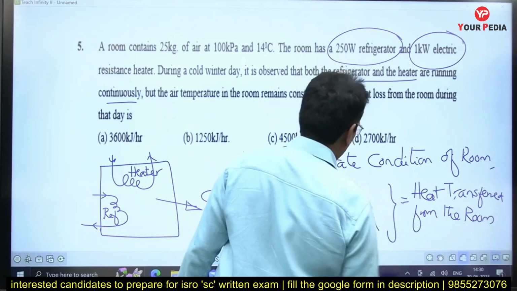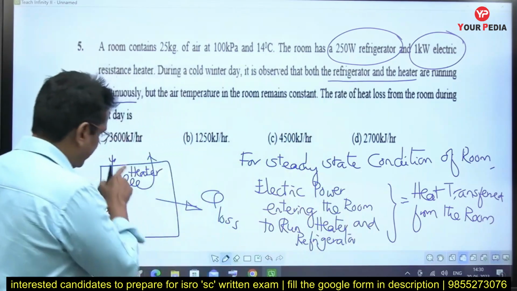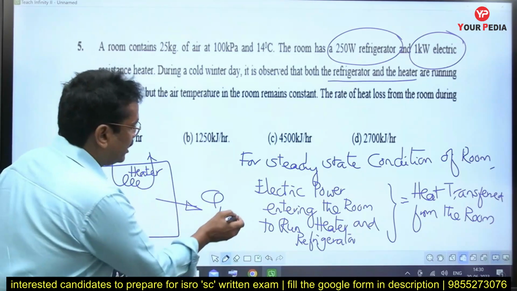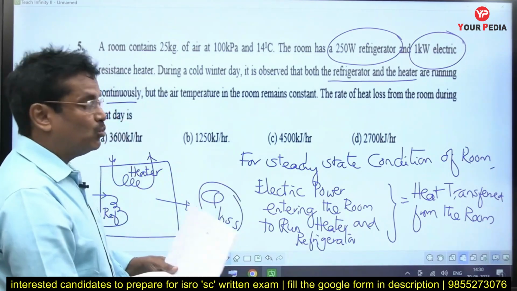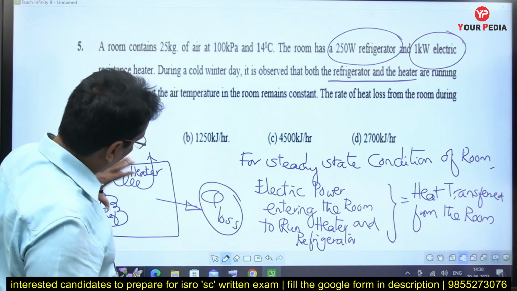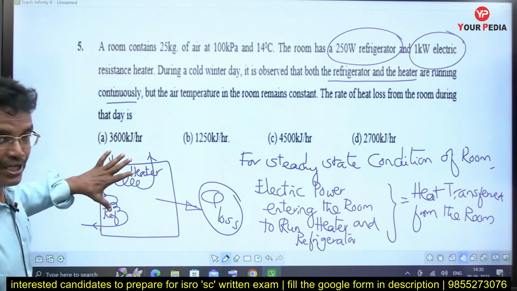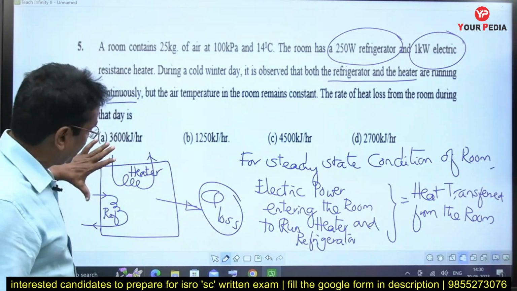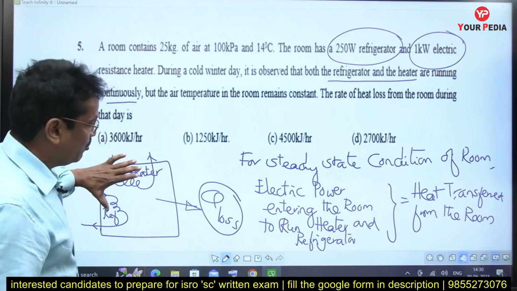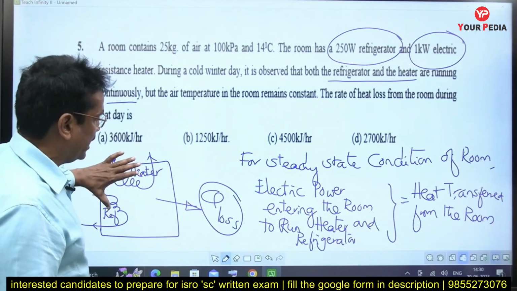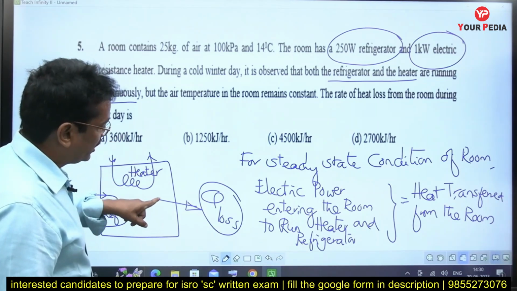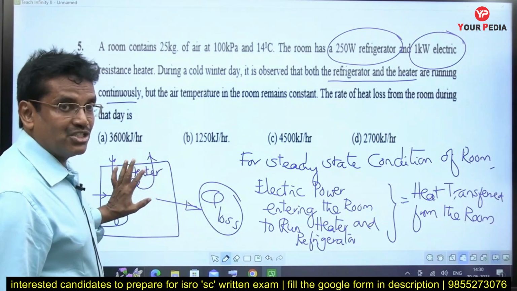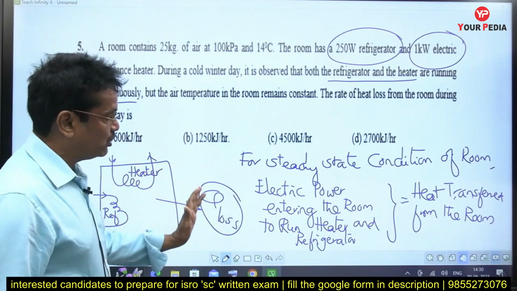Whatever electric power has been entering into the room to run the heater and the refrigerator, that must be equal to the heat loss from the room. Only when the energy entering the room is equal to the energy leaving the room, whatever the energy entering in the form of mechanical or electric power, should it be equal to the heat loss. Then only the room can be at a steady state. Energy entering should be equal to the energy leaving.